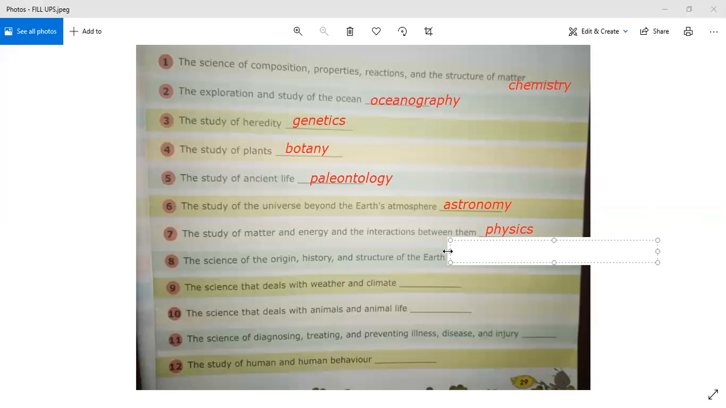When scientists want to study about the origin, history, and structure of the earth, when such kind of science is read, what is this term? In this study, we come to know about the history, the origin, and the structure of the earth. It means all the terms are related with earth. The name for this is geology. G-E-O-L-O-G-Y.